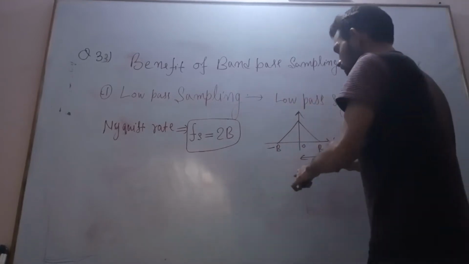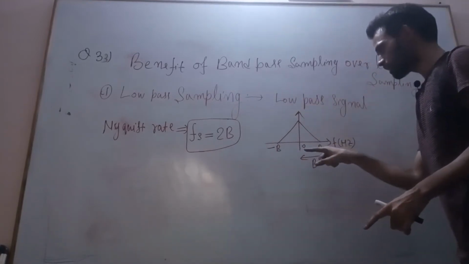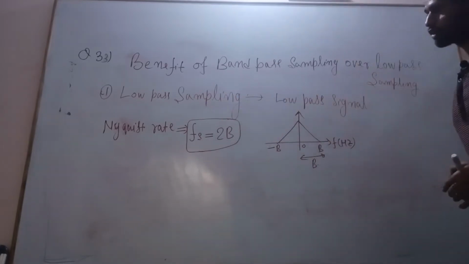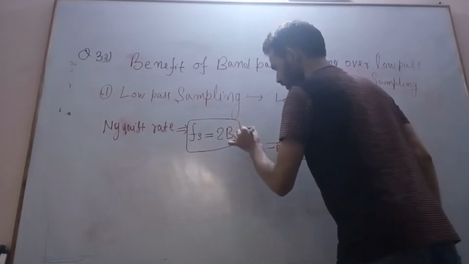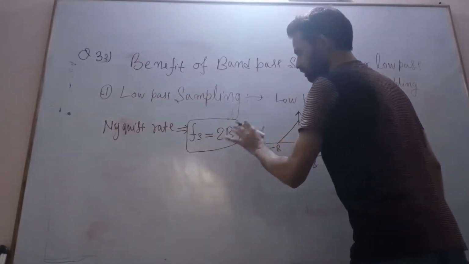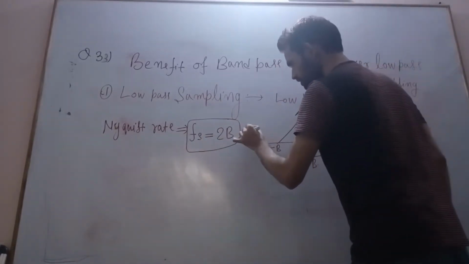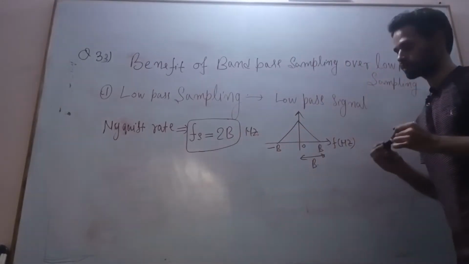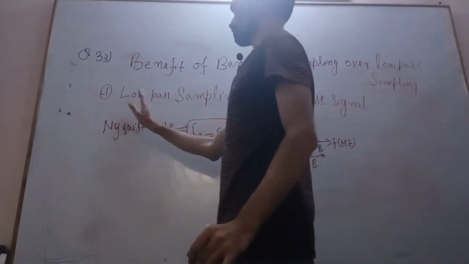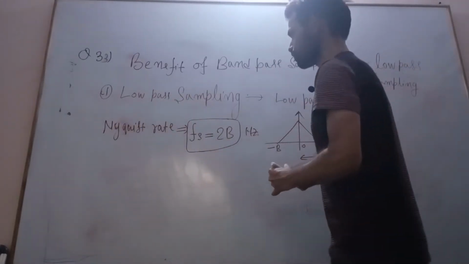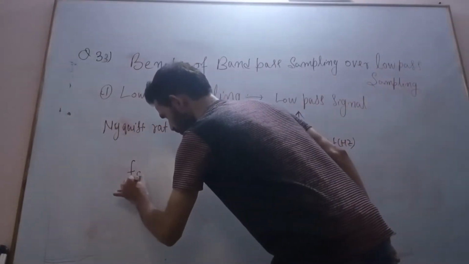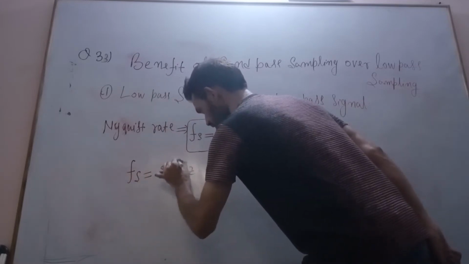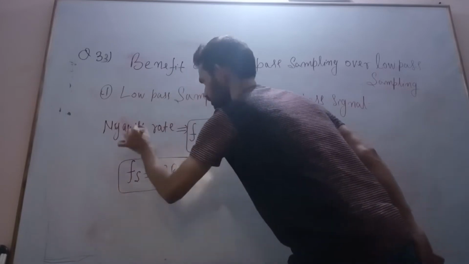When we sample this signal at twice its bandwidth, Fs is equal to twice the bandwidth. This is my Nyquist rate, 2B hertz.